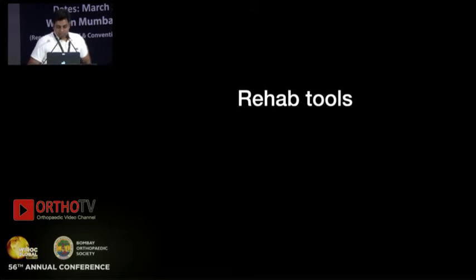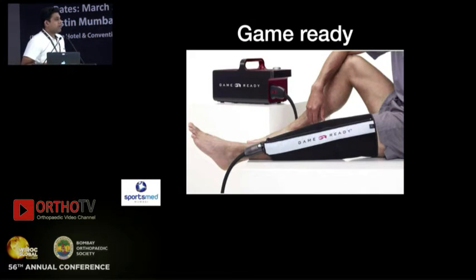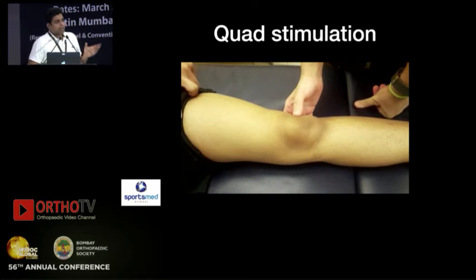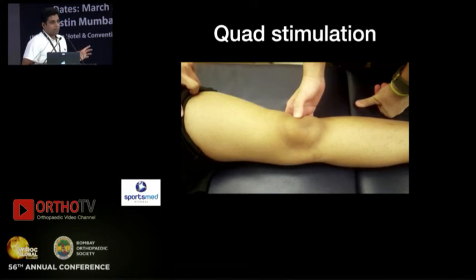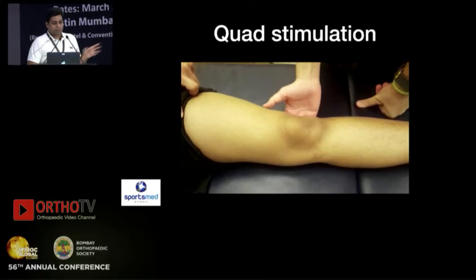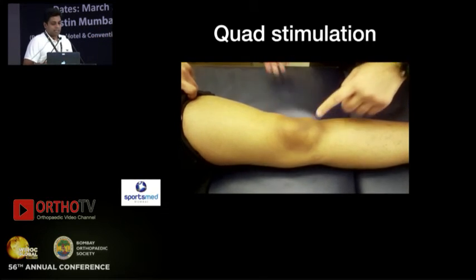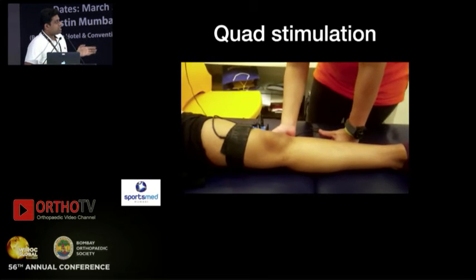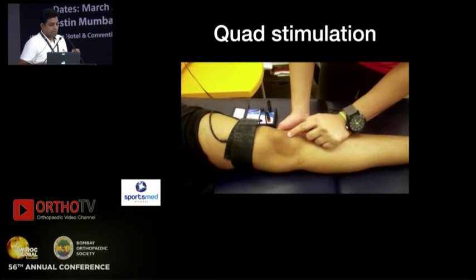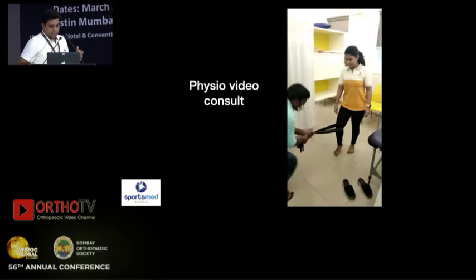Some of the tools which we use: the Game Ready or just icing works the same. It's just a cool pack, an ice, or cool water which flows through the brace, essentially cools the knee and reduces the swelling. The Faradic stimulation for the quadriceps is very commonly used by us, and this is used in scenarios where we don't have a good quad contraction. We use just the stimulator, and one can observe that with just using the stimulator, the kind of muscle contraction one can get is much better.